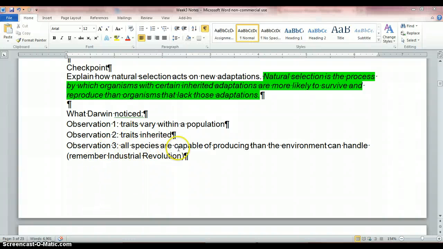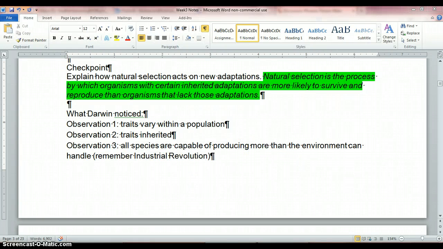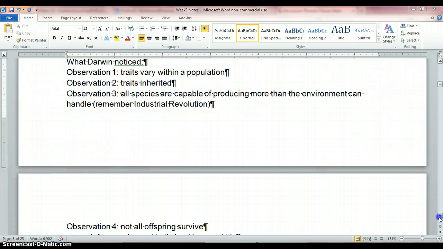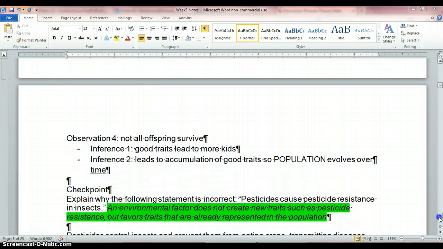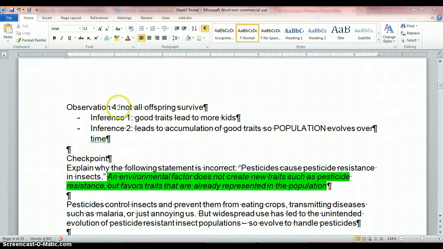Observation 3, all species are capable of producing more than the environment can handle. So you think about how many kids we could have and overrun the environment, which humans are kind of doing anyways. We can all have tons of kids, but that doesn't mean all those kids will survive. All right, so let's look at 4 observations. Forgot that one, which is what I just said. Observation 4, not all offspring survive.